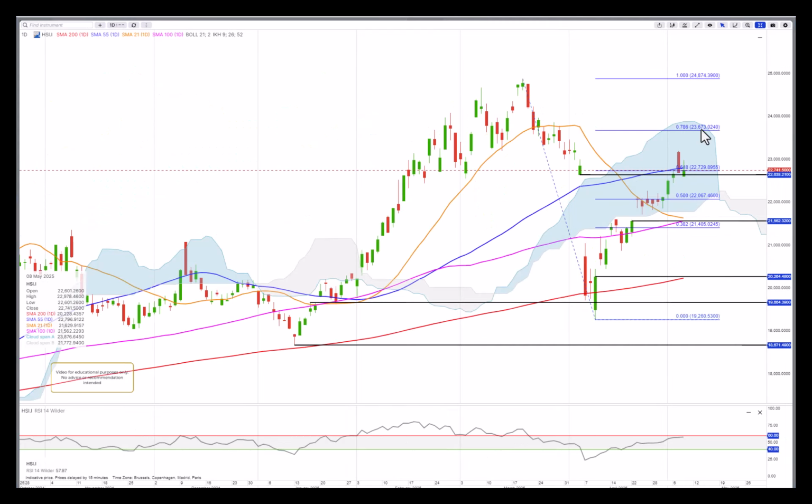Very quickly on Hang Seng, still holding on above the support resistance here at 22,638. Seems to be closing above today. As long as it does this, there's still potential higher. However, the RSI is key to watch also here, testing the 60 threshold, but for now has been rejected. If it's rejected and we see the Hang Seng Index slide lower, then we could see downward pressure towards 21,560. So keep an eye on your RSI there.